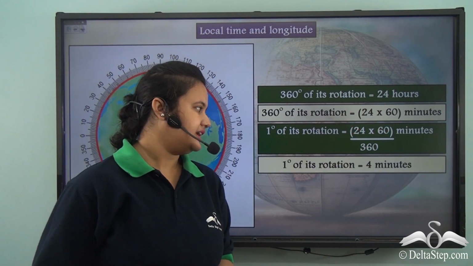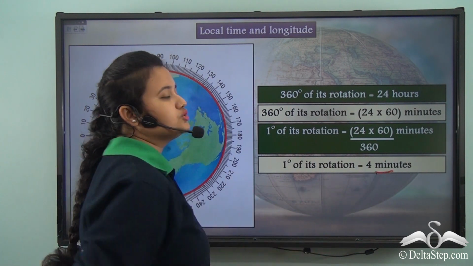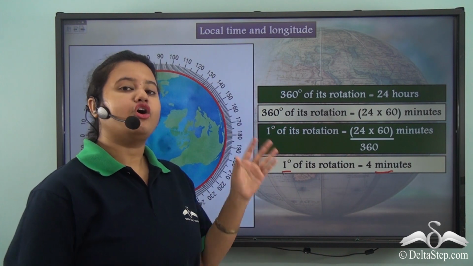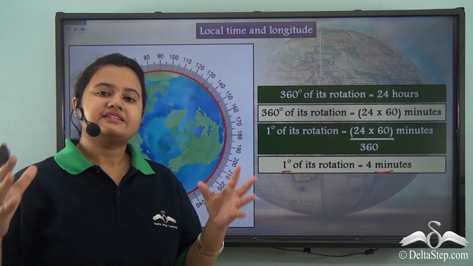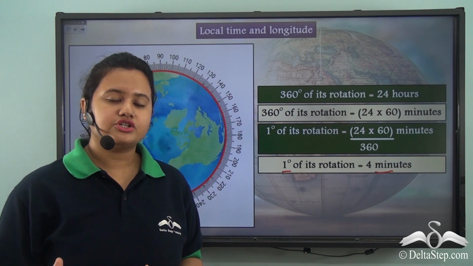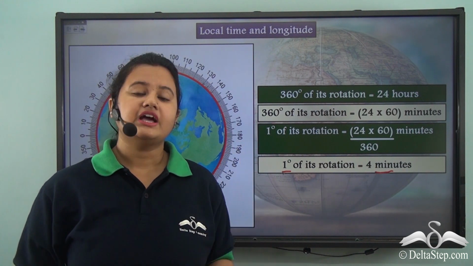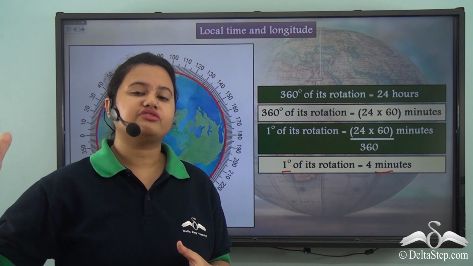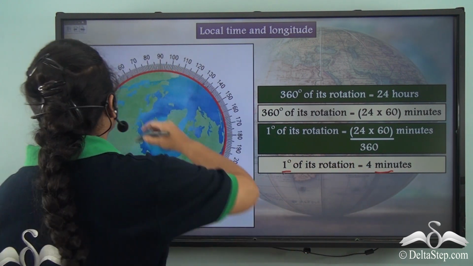Thus, we can say that the Earth takes 4 minutes to rotate by 1 degree, or 1 degree of Earth's rotation takes 4 minutes. Since we know that the longitudes are drawn at an interval of 1 degree, the time difference between two consecutive lines of longitudes will be 4 minutes.